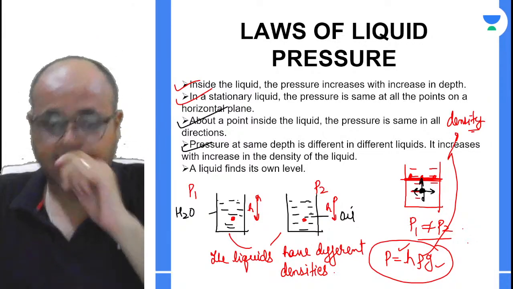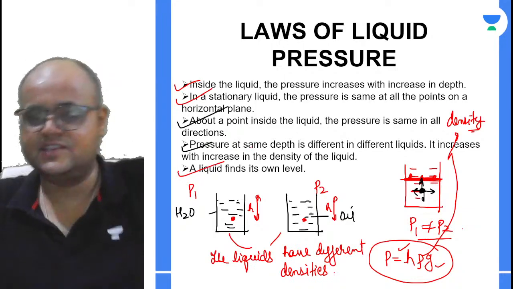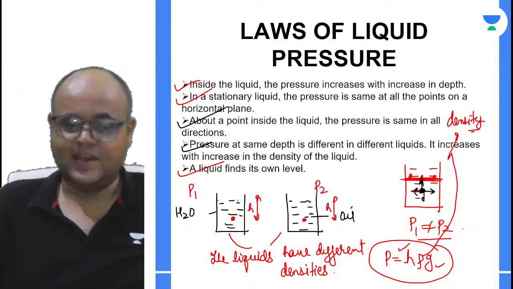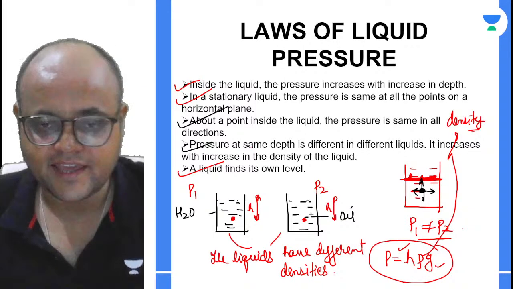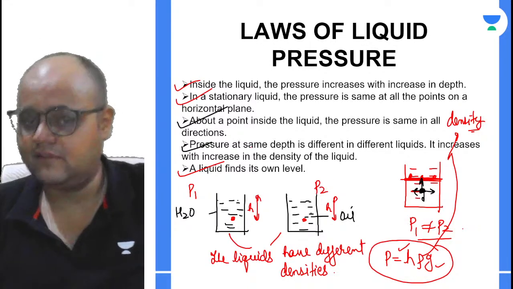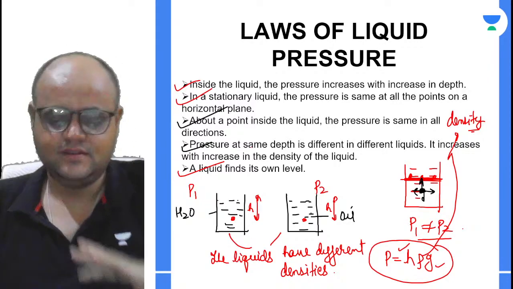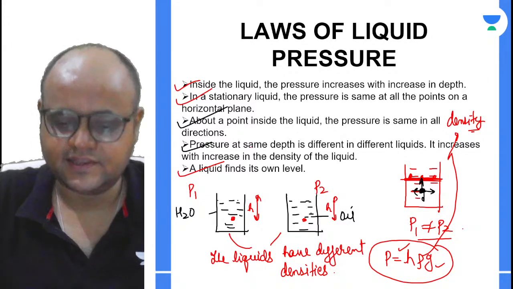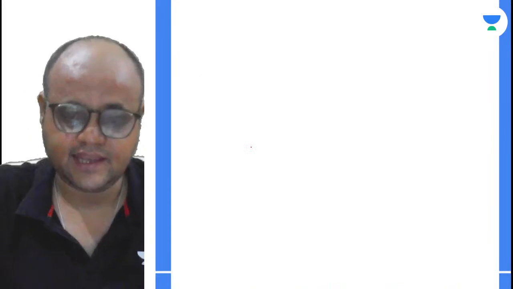Right. And the fifth one you have been studying since ages: liquid finds its own level. That means if you take a liquid in different containers, it will reach the same level, right? So that's a very observational rule, it has nothing to do with any mathematical analysis.